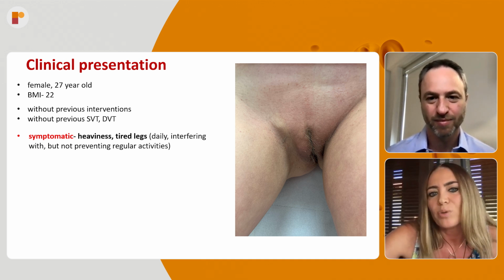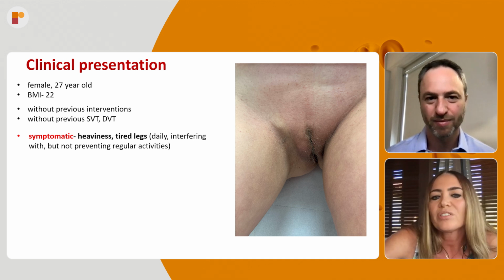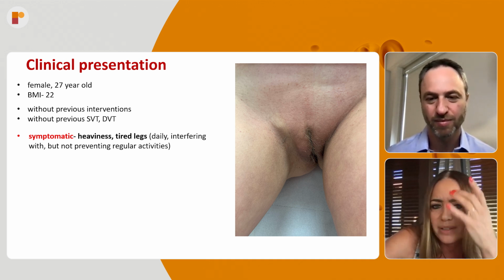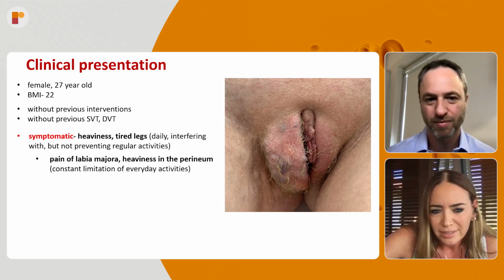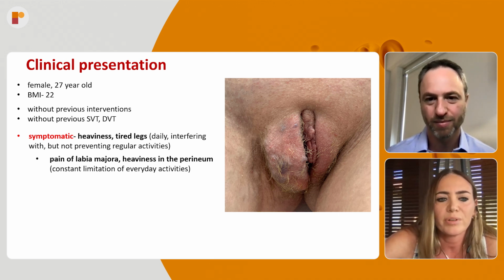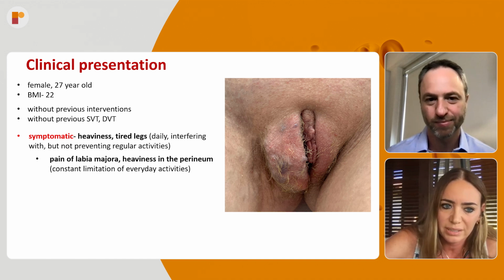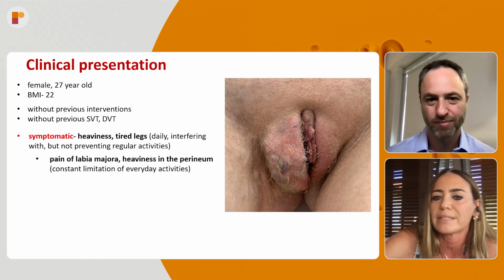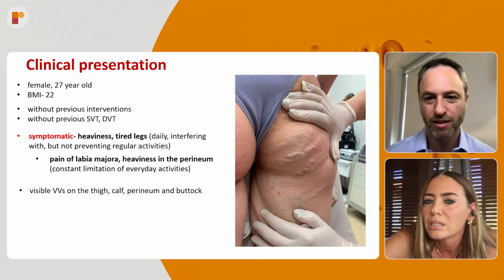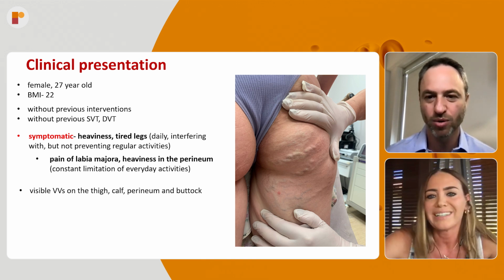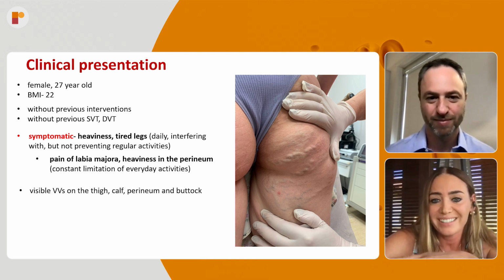After a little longer standing, she had a bump in her groin. You can see that her labia is a little bit bigger than in the previous picture. But after longer standing, her labia majora was really huge. She said that she has pain in the labia majora and heaviness in the perineum, which limit her daily activity. That's why she's wearing this tight underwear. Did she have prior pregnancies as well? Yes, she had 3 pregnancies. I will show you this.